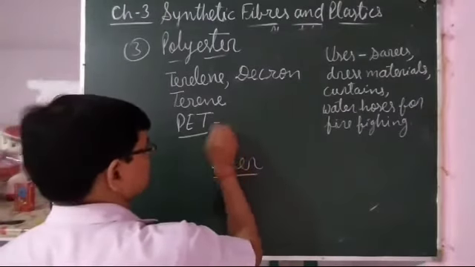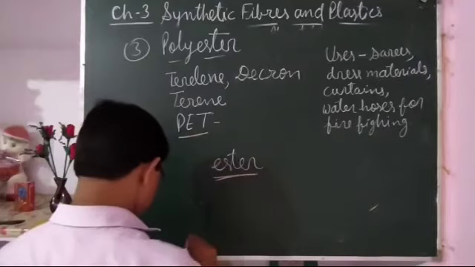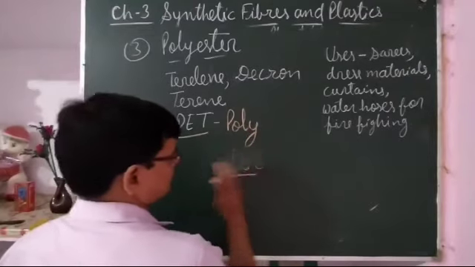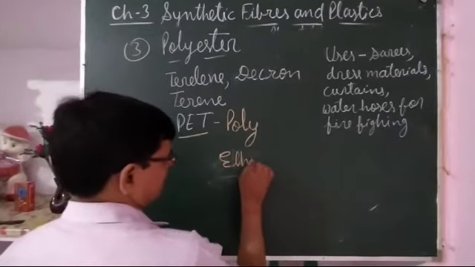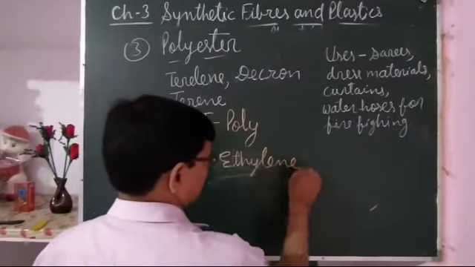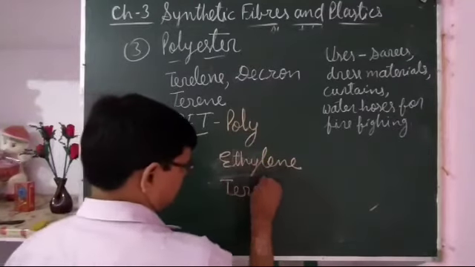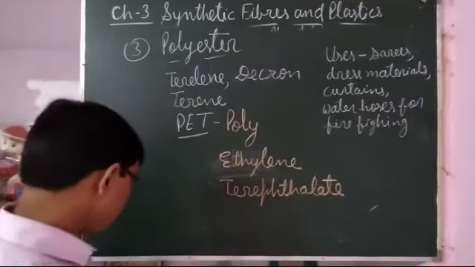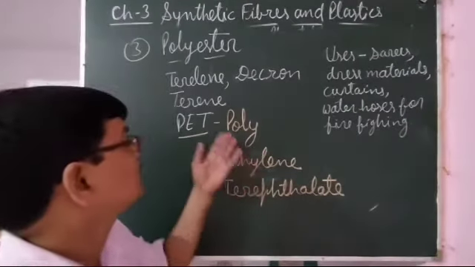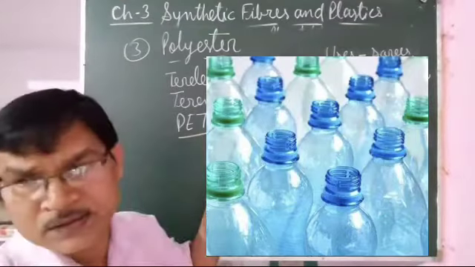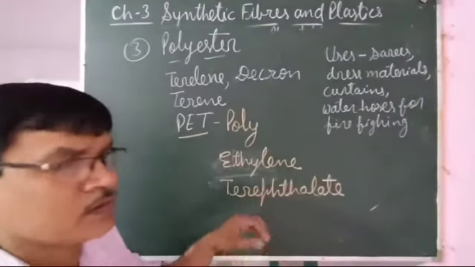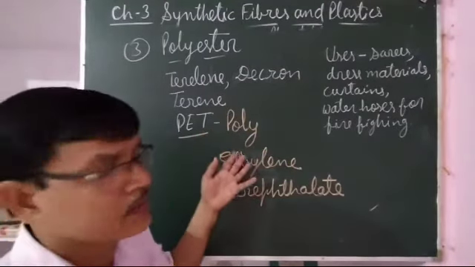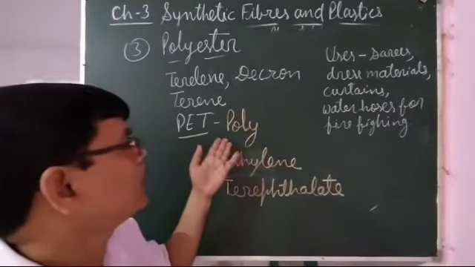that is polyethylene terephthalate. So PET is used for making bottles, containers for keeping goods, mugs, etc. It is lightweight, and it is strong.